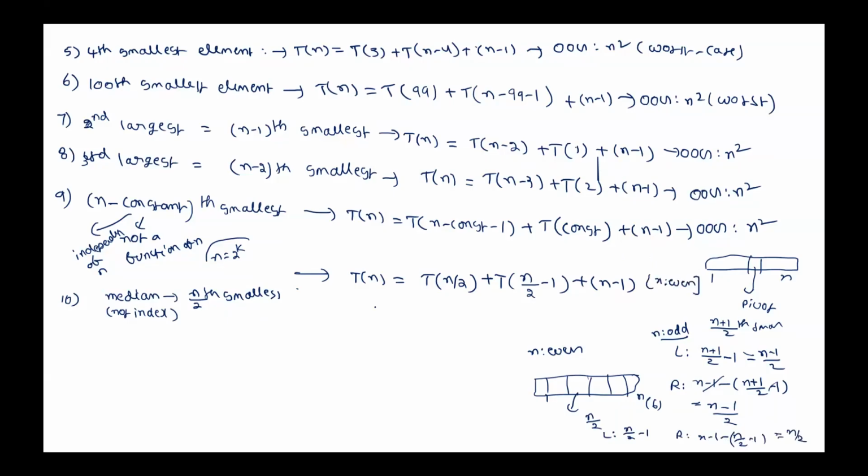Is that correct? If n is odd, T of n minus 1 by 2 plus T of n minus 1 by 2 plus n minus 1. Is that correct? But in the recursion, again, when we apply, both cases are possible. That's why what we can say is, can we say that T of n is less than or equal to 2 times T of n by 2 plus n minus 1? Simply. Yes, we can write that.